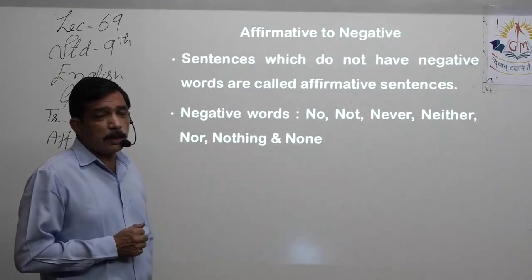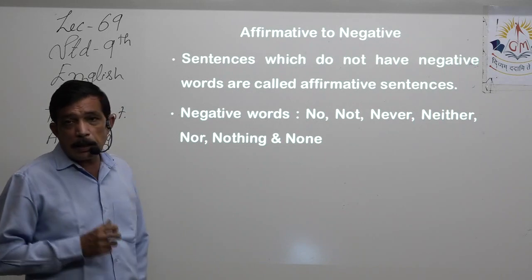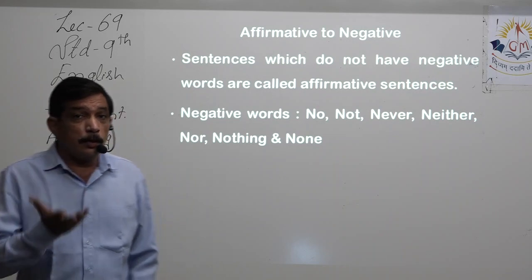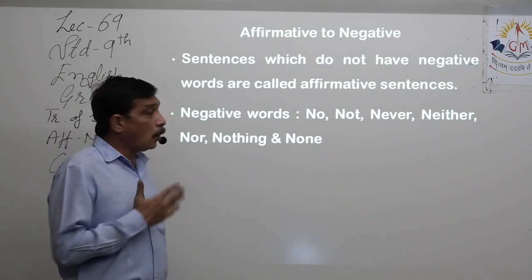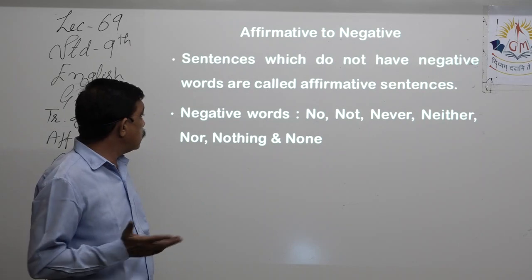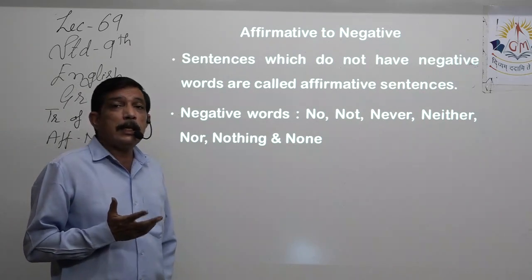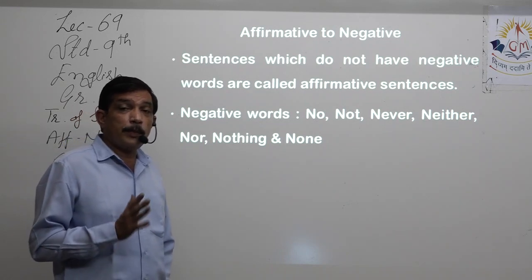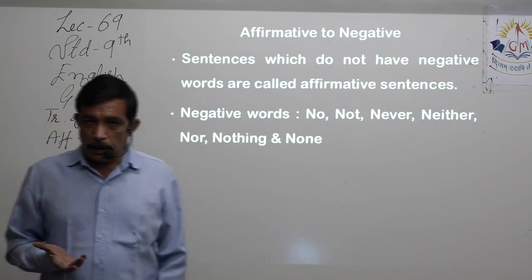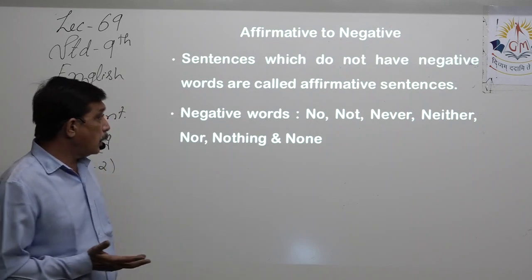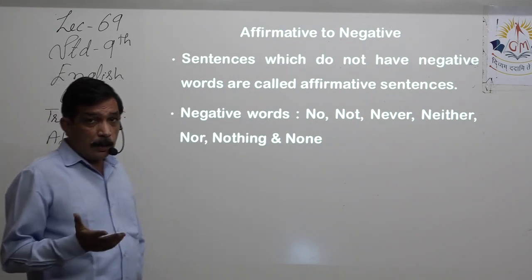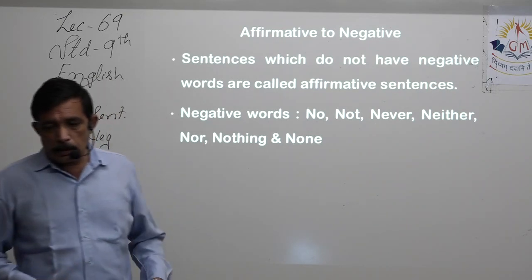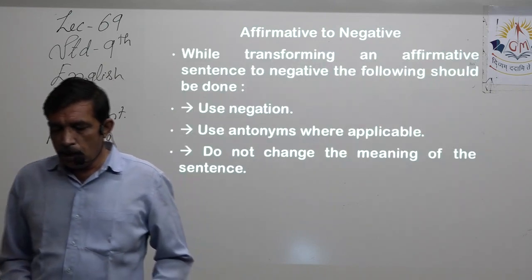What is an affirmative sentence? A sentence which does not have any negative word is called an affirmative sentence. Now, which are the negative words? No, not, never, neither, nor, nothing, and none. These are the 7 negative words that we use for making a sentence negative or conveying negation. So I am again repeating: no, not, never, neither, nor, nothing, and none. These are the 7 negative words that we usually use.